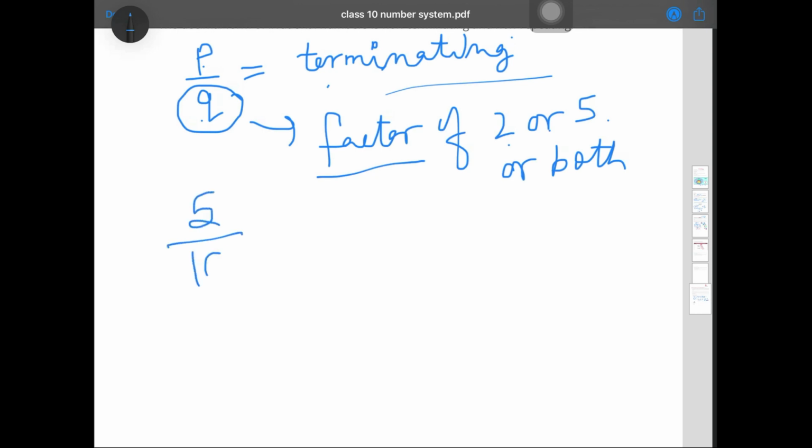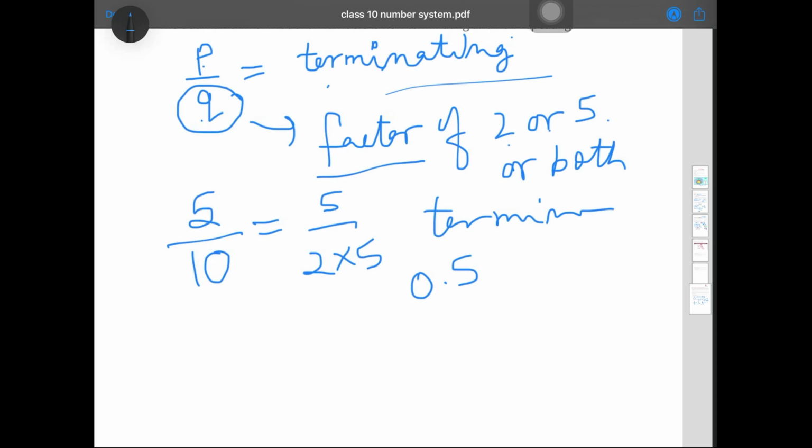I'm just taking one example. Suppose we have 5 by 10. Now you can see the denominator has factors of 2 and 5, so that means the decimal expansion will be terminating. You can write it as 0.5. Now suppose we have 3 divided by 8. Here you can see 8 is 2 to the power 3, so it has a factor of 2 only, so it is also terminating. So if you get only 2, only 5, or both 2 and 5 in the denominator, it will be terminating. So this much you have in your first chapter.